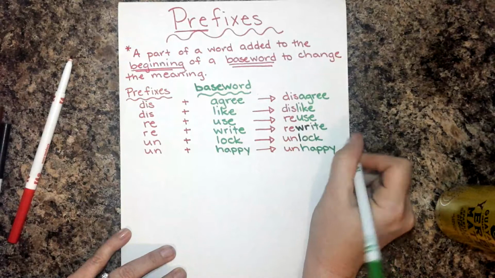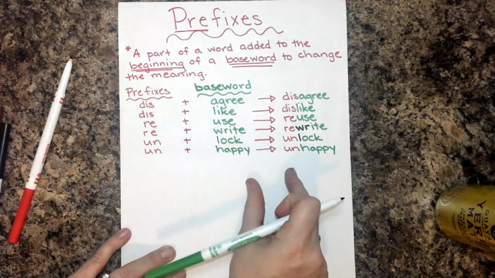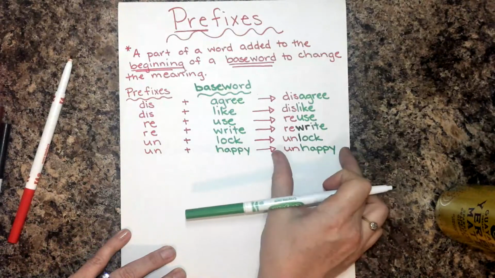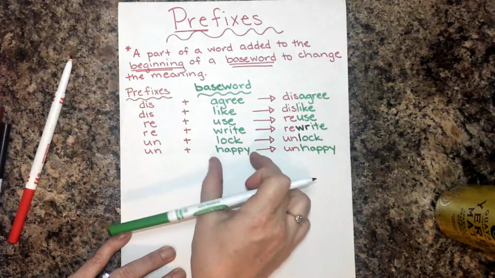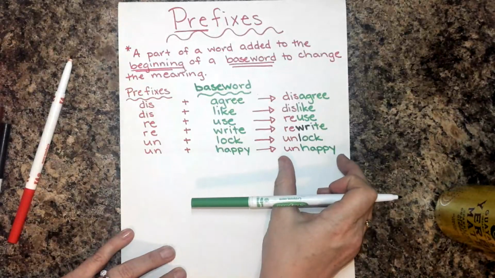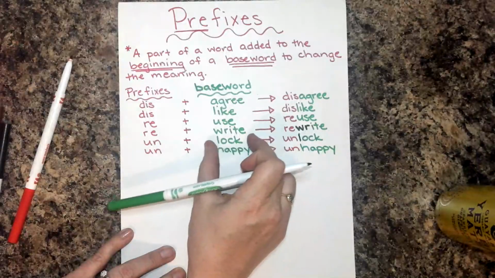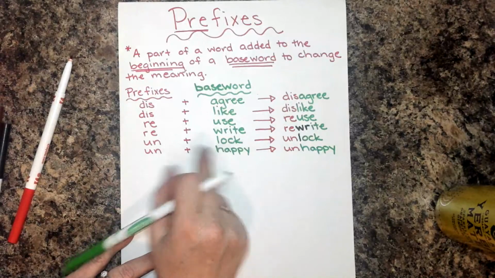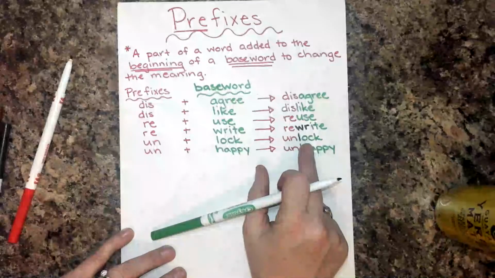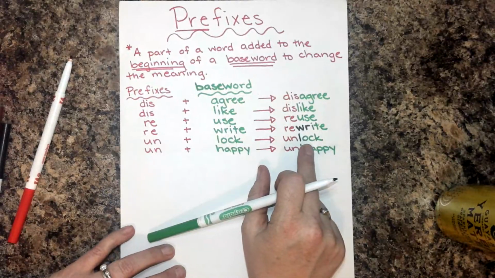We use the prefix un, the base word happy, and put them together to make the word unhappy. We go from being happy and smiley and great to not being happy. Our door is locked. If we add un plus lock, we have a door that is unlocked, or not locked. Okay, so those are prefixes.